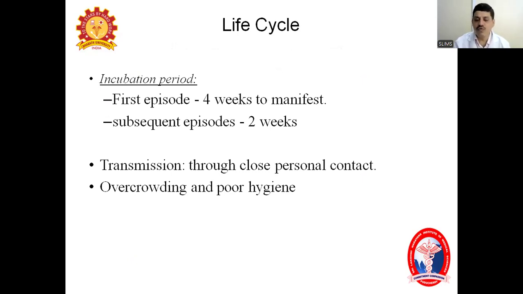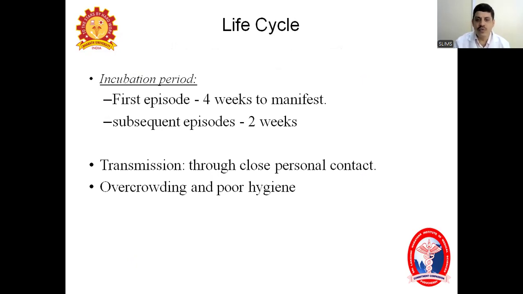The second is through fomites. What are fomites? They are articles. Any article we share with each other, like towels and handkerchiefs. With the help of those towels, this disease will spread. These are called fomites. In any method it will spread, even through sexual contact, because we come in close contact.